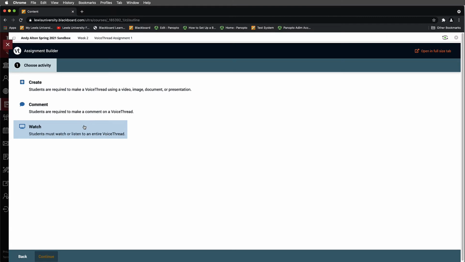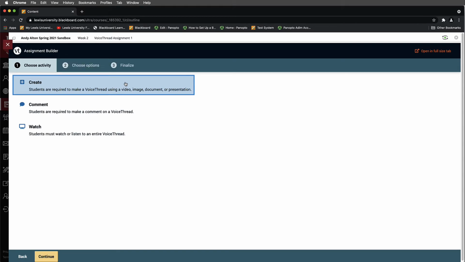And then there's this third option, which just requires students to watch and listen to the entire voice thread from start to finish. Most of the time when students are working with VoiceThread, instructors are going to choose one of these first two. Either have students create a voice thread of their own presentation or content, or comment on existing comments and content. In this example, we'll go ahead and choose create.